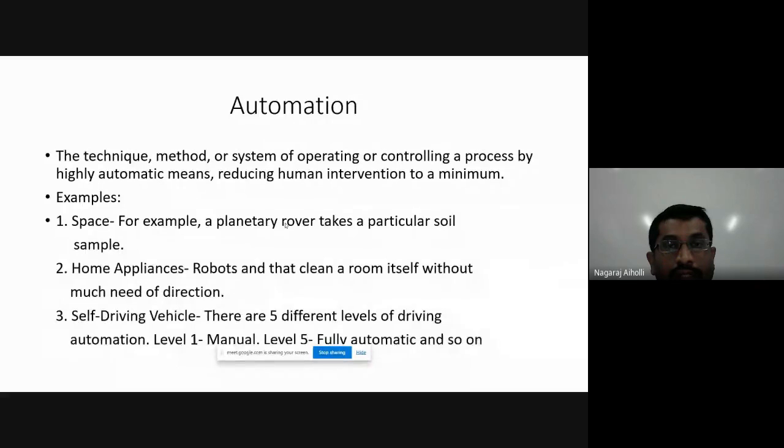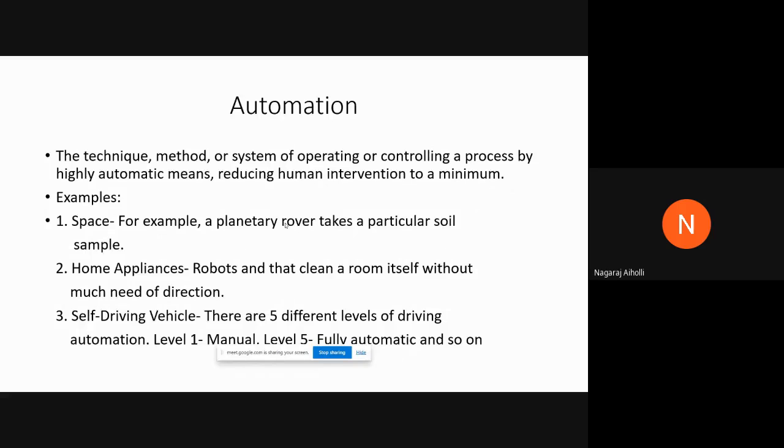That is what they are planning, right? And to a certain extent, they are successful also. Unmanned vehicles, they are sending to various other planets. Unmanned means without a human being involved or moving from one place to another place.